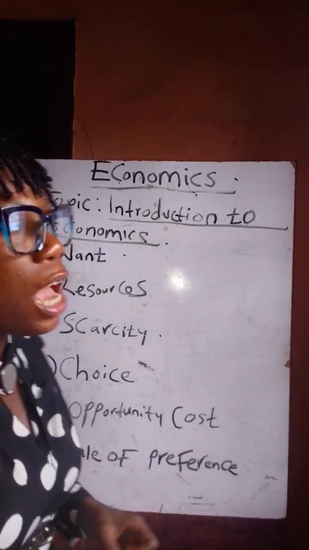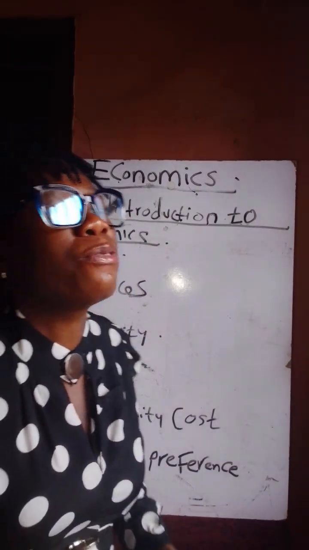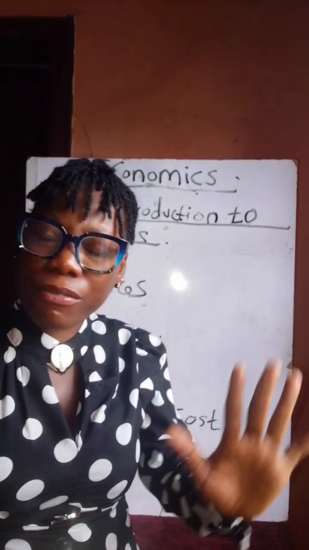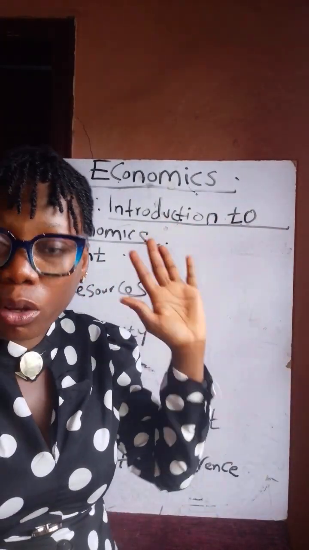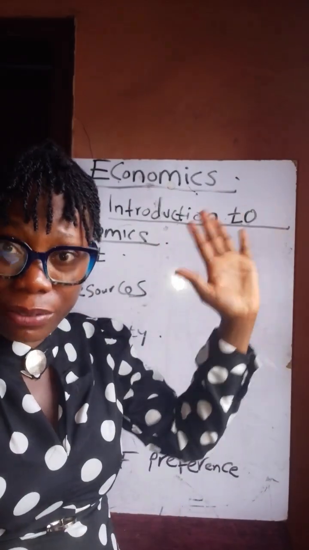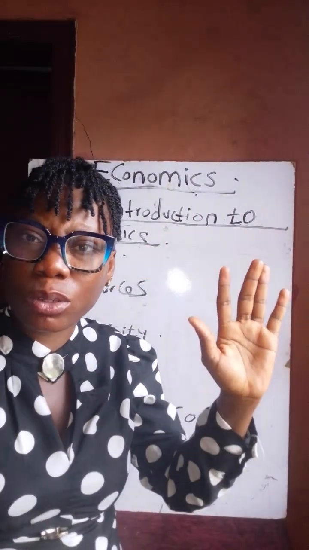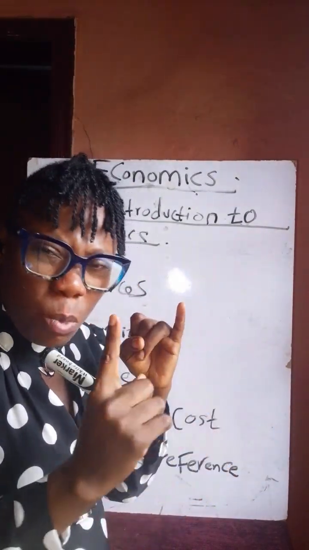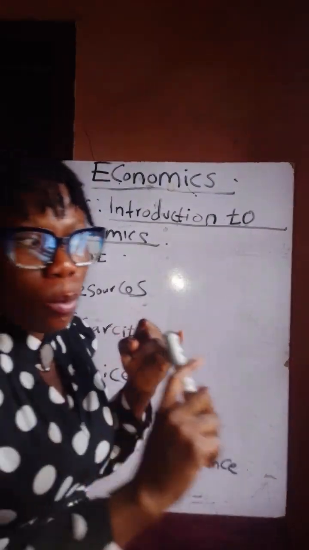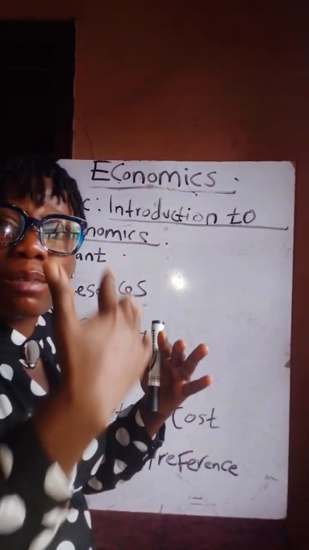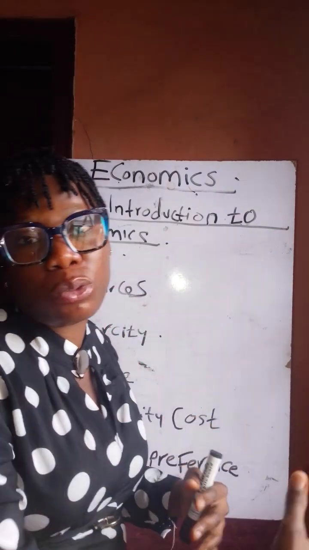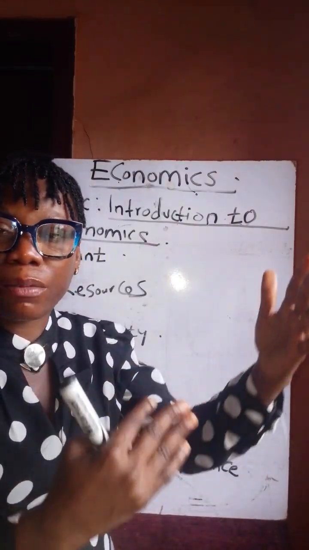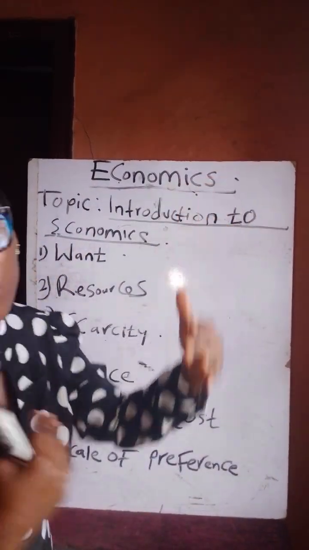For example, I want shoes, I want a bag, I want a phone, you want everything. But let's say you listed five things that you want. Out of those five things, you say, okay, number one is more important to me. So you pick number one, you pick number two, based on how important it is to you. That is what is called scales of preference. You arrange them based on the order of importance.